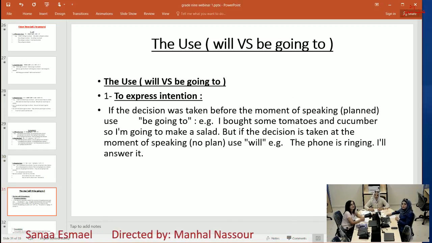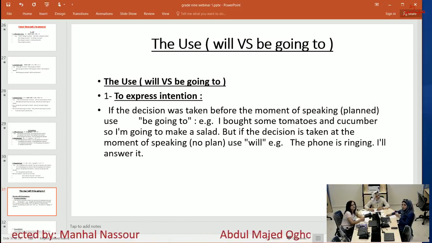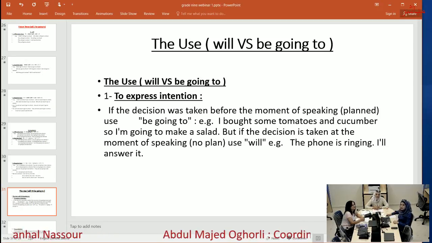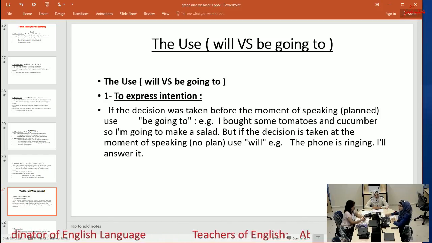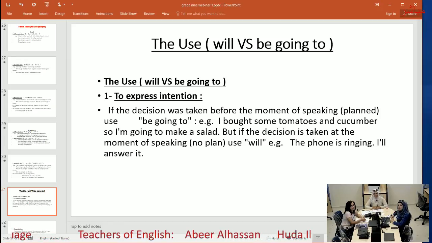Now the use of will versus be going to. Number one, to express intention. If the decision was taken before the moment of speaking, we mean by that it's planned, we use be going to. For example, I bought some tomatoes and cucumber, so I'm going to make a salad. This is a planned one.